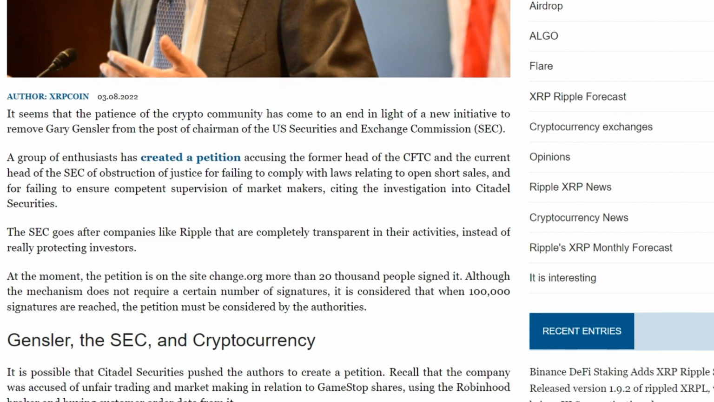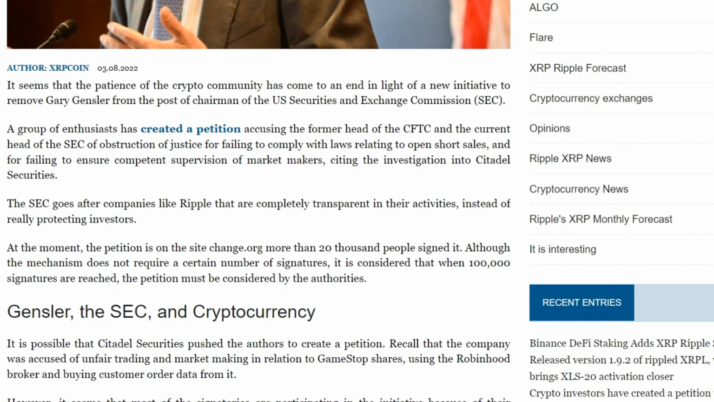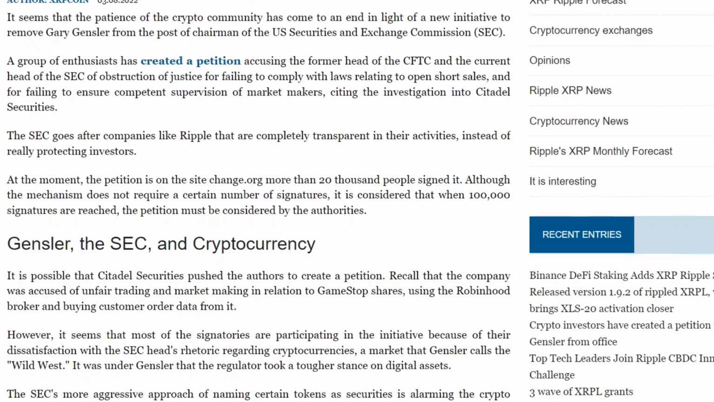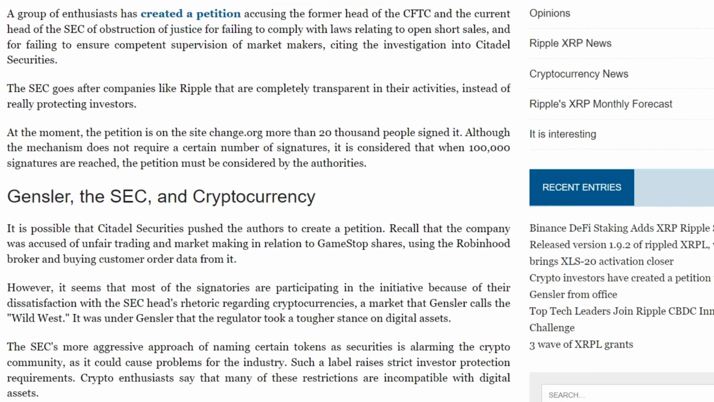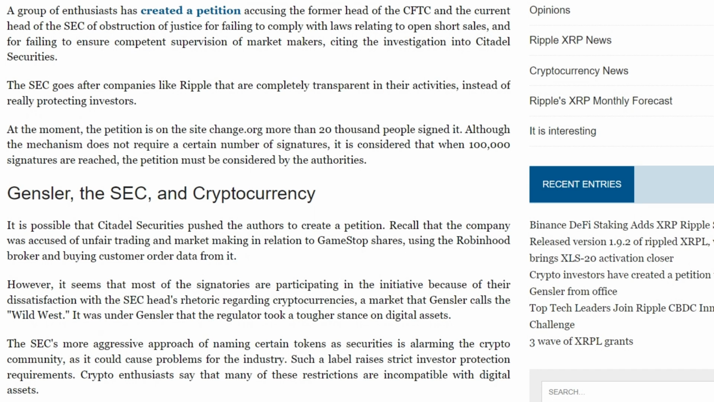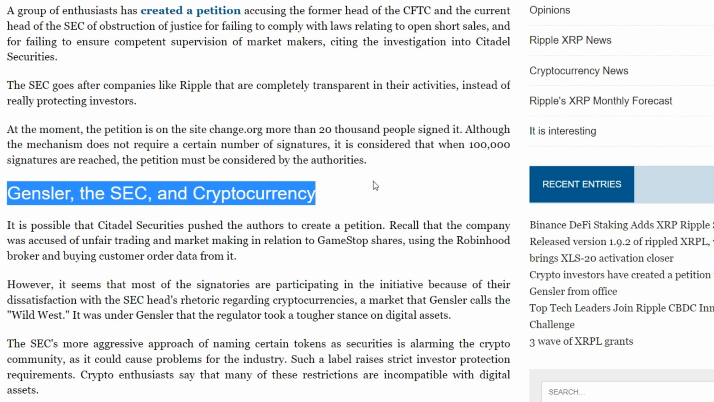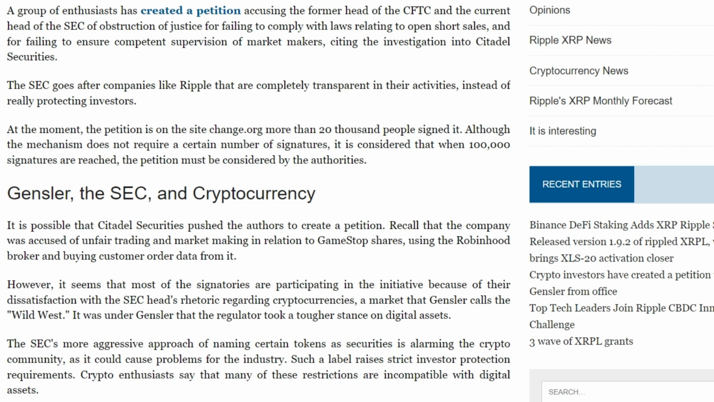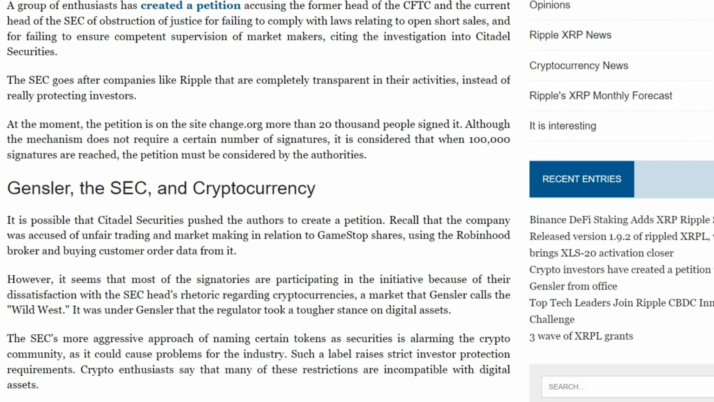It seems that the patience of the crypto community has come to an end in light of a new initiative to remove Gary Gensler from the post of chairman of the U.S. Securities and Exchange Commission, SEC. A group of enthusiasts has created a petition accusing the former head of the CFTC and the current head of the SEC of obstruction of justice for non-compliance with laws relating to open short sales and for failing to provide competent supervision of market makers, citing an investigation into Citadel Securities.